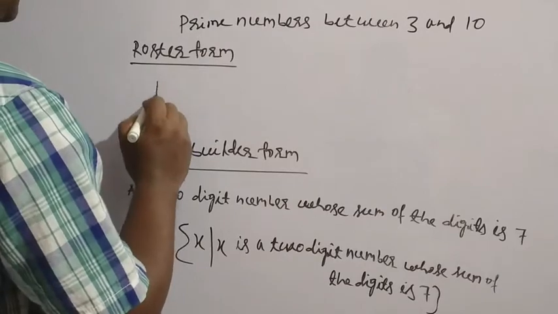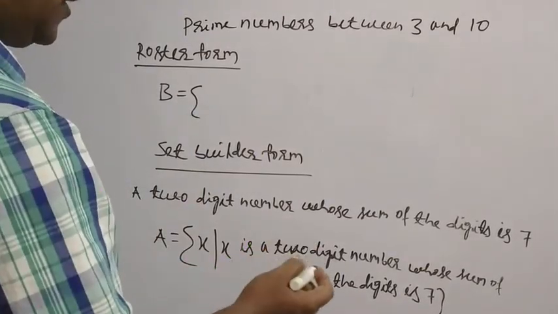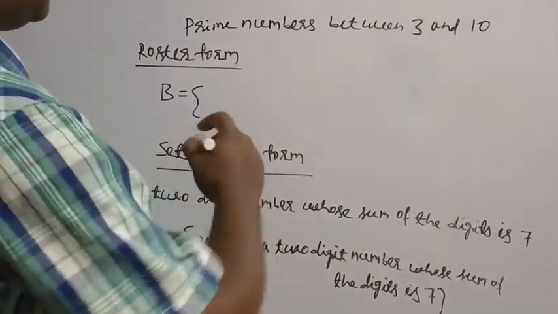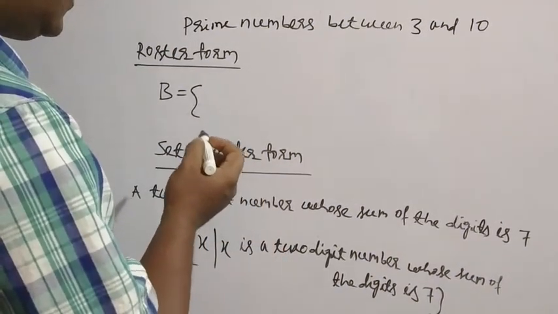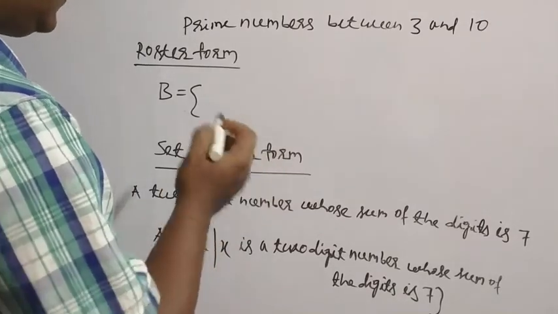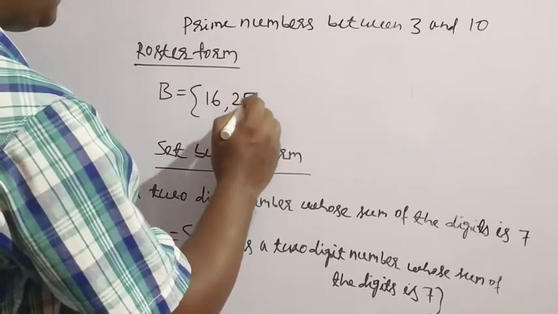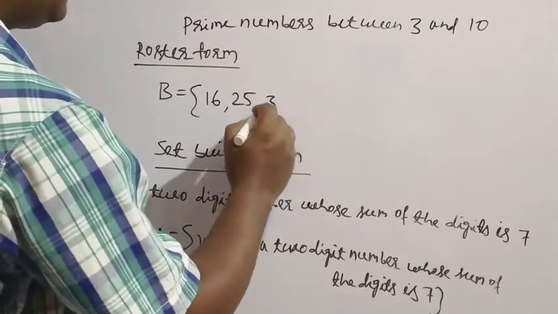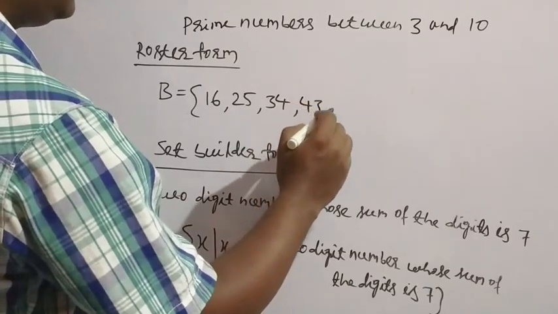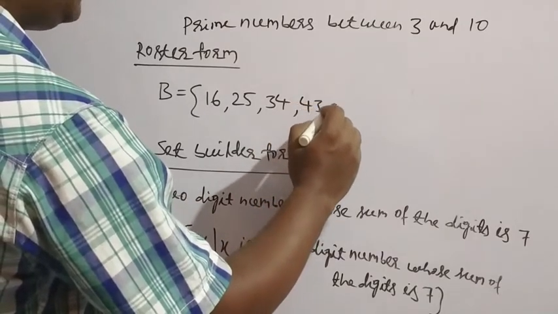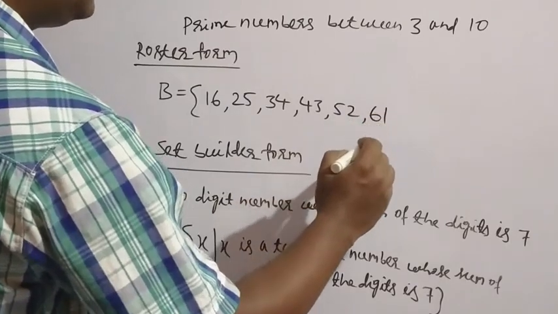Suppose the set name is B. A two-digit number where the sum of the digits is 7. The first digit is the tens digit, so you take 10 plus digit 1, and the unit place is definitely 6, that is 16. Then 2 will take 5, then 3 will take 4, then 4 will take 3, then 5 will take 2, then 6 will take 1.